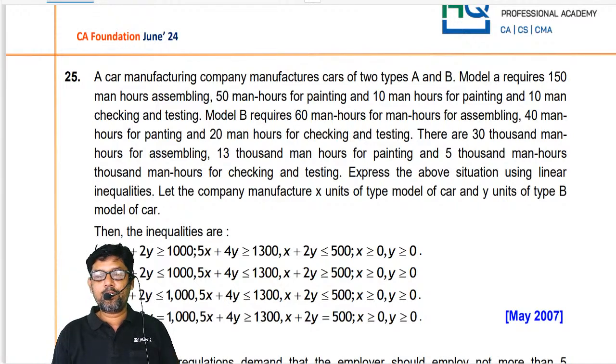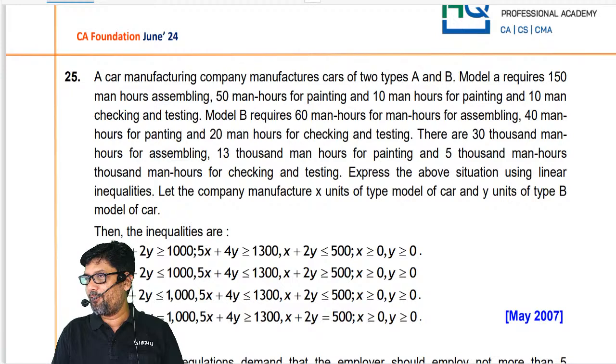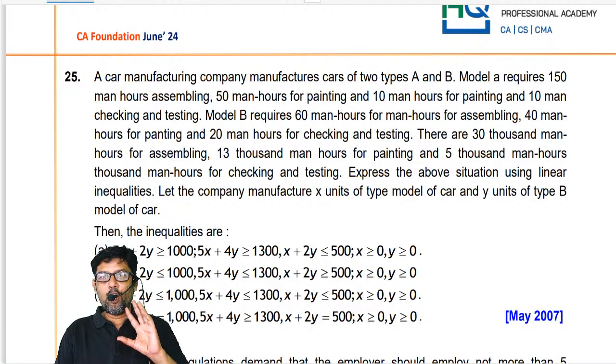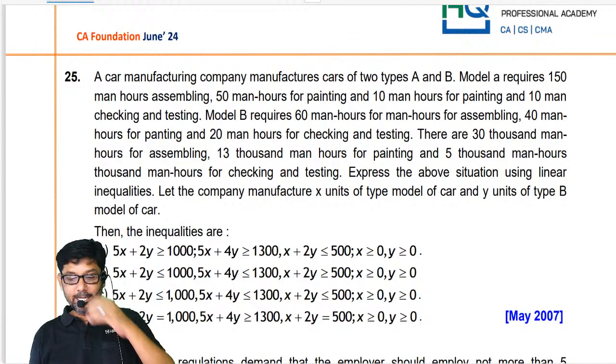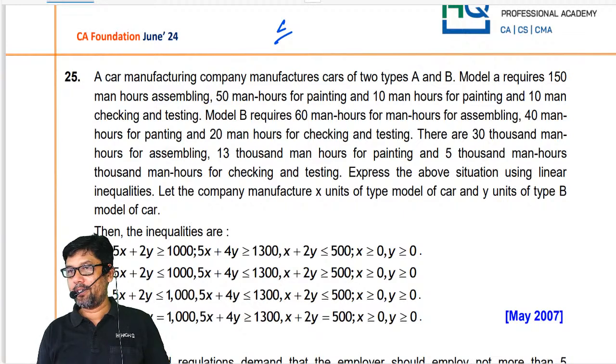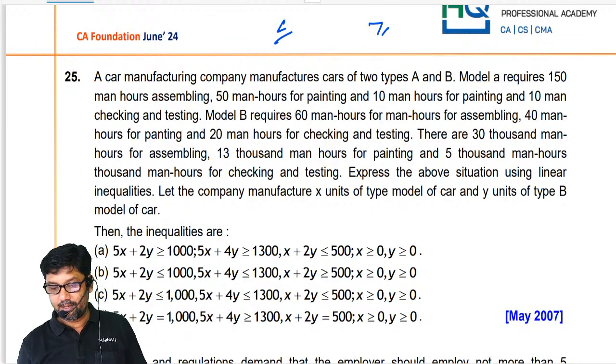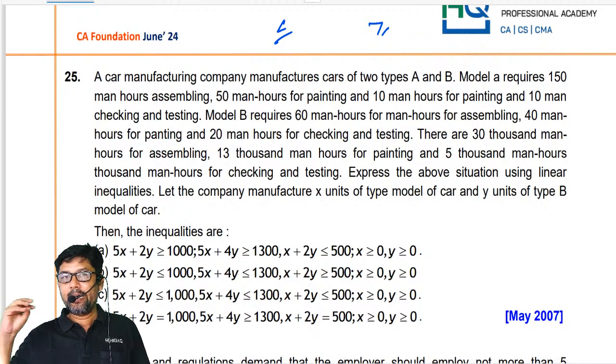Now, sir, why are you talking about this? I'll tell you. When the question is based on manufacturing, you have to check the options: all the inequalities will have the less than or equal to sign. When the problem is based on diet, all the inequalities will have more than or equal to. Manufacturing is less than or equal to; diet problem will have more than or equal to.